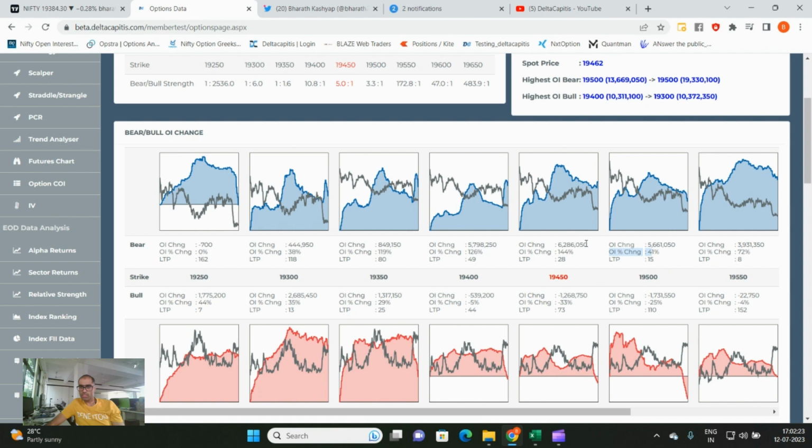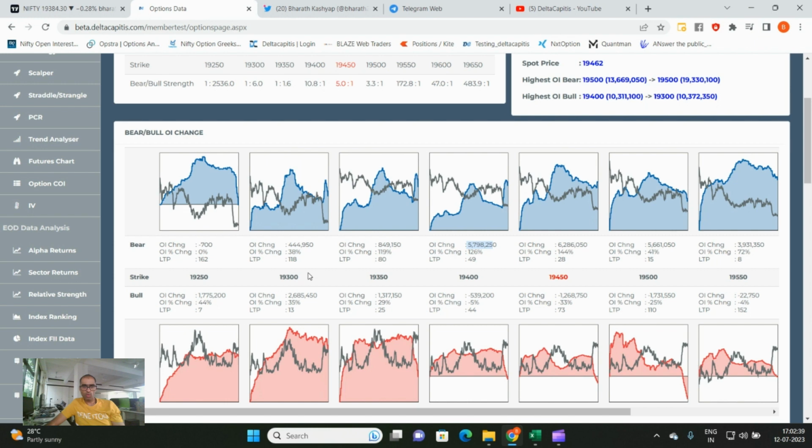56 lakhs at 500, 62 lakhs at 450, 57 lakhs at 400. So basically, we have seen more than 1.5 crore, 2 crore open interest built up just on the call side from 400 to 500, 550. So massive amount of call writing. Put writing, we have seen some unwinding.